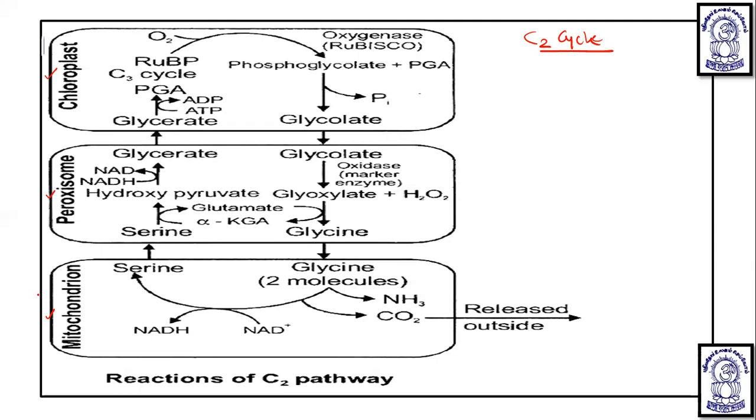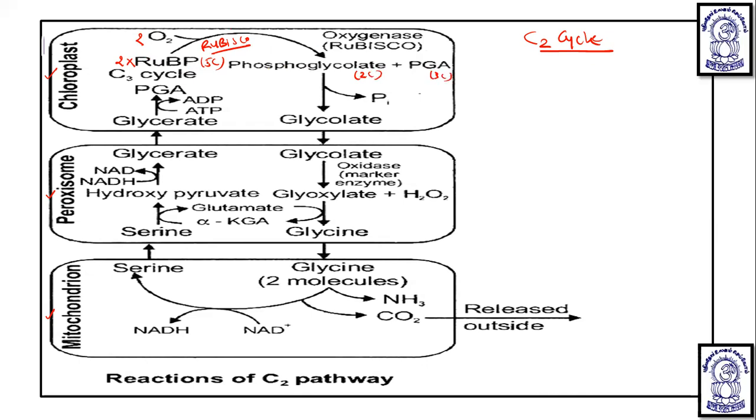Now, how does photorespiration take place? As we know, Rubisco acts as oxygenase and oxygen reacts with RuBP. RuBP is a 5 carbon compound, and oxygen has no carbon. Here we take 2 molecules of RuBP and 2 molecules of O2. Then this 5 carbon RuBP breaks into a 2 carbon compound and a 3 carbon compound.